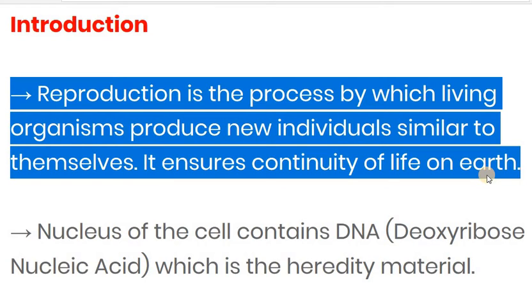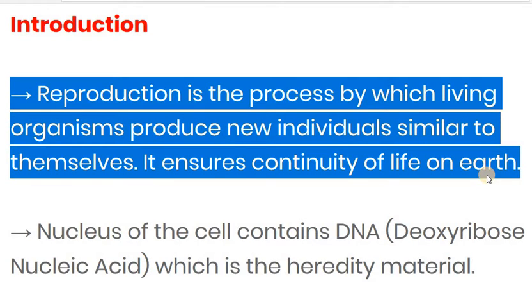Reproduction is the process by which any living organism produces a new individual similar to themselves, their young ones. It ensures the continuity of life on the earth. By reproduction, the continuity of life happens.